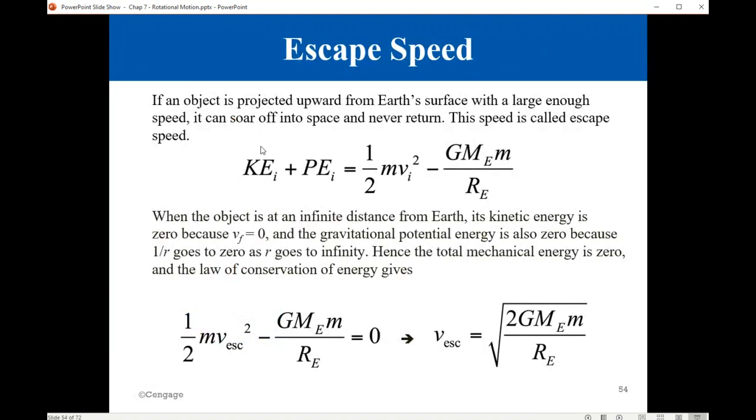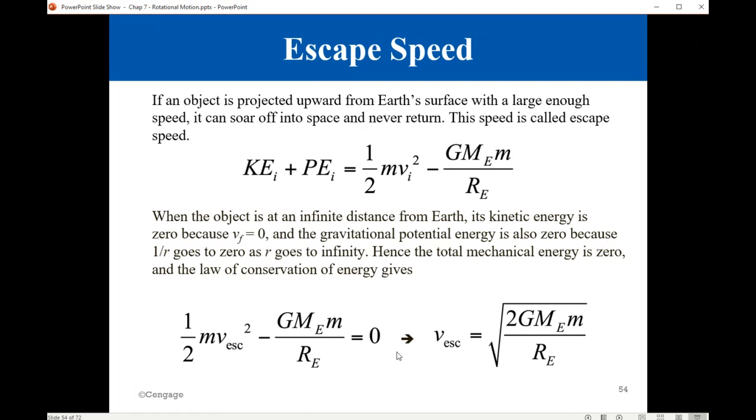Now, in the case of space missions, the spaceship will be accelerating upward to escape from the gravity of Earth. Initially, it has some values for the kinetic energy and the potential energy that we can calculate from this formula. Then, when it escapes from the gravity of Earth and goes to outer space, far away from Earth, the final velocity will be 0 and the distance r is infinity, so both energies are 0.